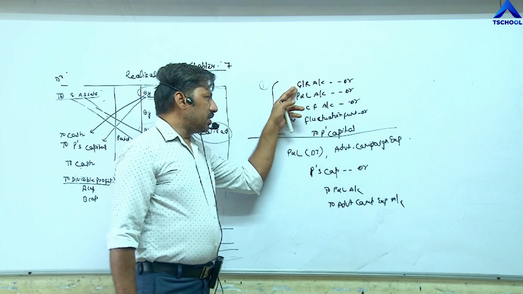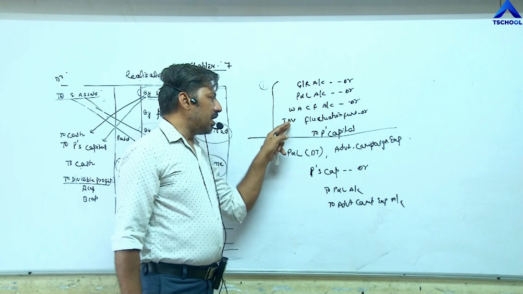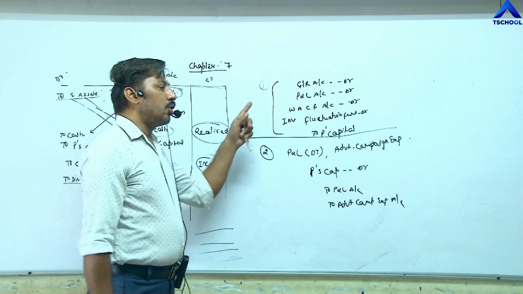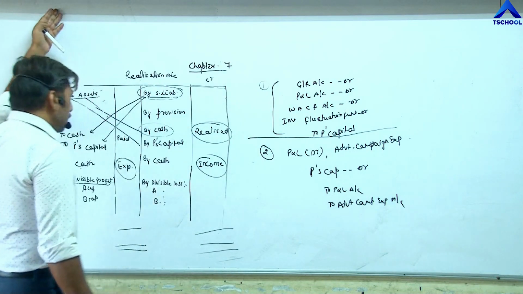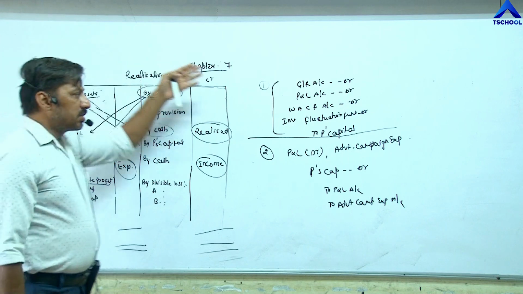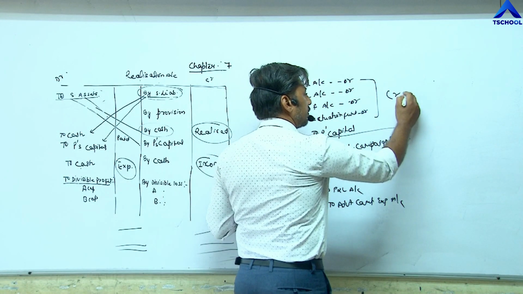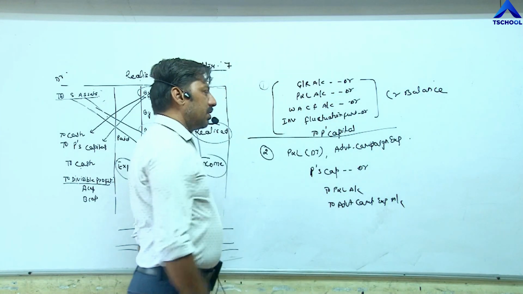So general reserve account debit, P&L account debit, workman accident compensation fund account debit, investment fluctuation fund account debit, to partners capital. These items are given on the liability side of the balance sheet and have a credit balance. All these four items have credit balance, so at the time of passing the entry, these items will be debited.